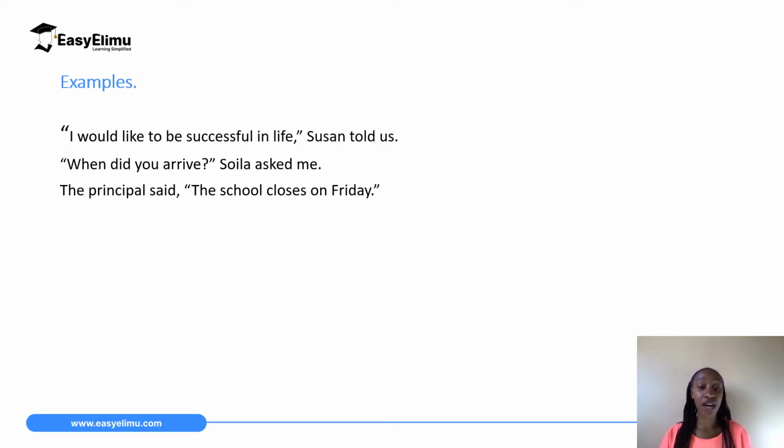"When did you arrive?" Soila asked me. So the direct words from Soila here are, when did you arrive? And lastly, The principal said, "The school closes on Friday." In this sentence, you can see we have started with the explanatory words and then ended with the direct quotation: the school closes on Friday. So we will get to that.